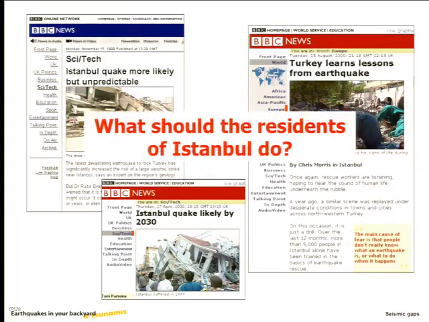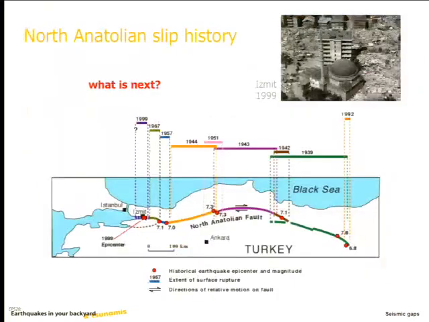So the question was, is it likely that there will be a tsunami because the fault runs through the water? Let me go back. So the fault runs right through the middle of the Sea of Marmara. So do we expect to have a... No? Why not? So the comment was, if it's too far off from the coast, probably not. That's not actually the reason. Yes. Exactly. So this is a strike-slip fault, so there's no vertical movement.